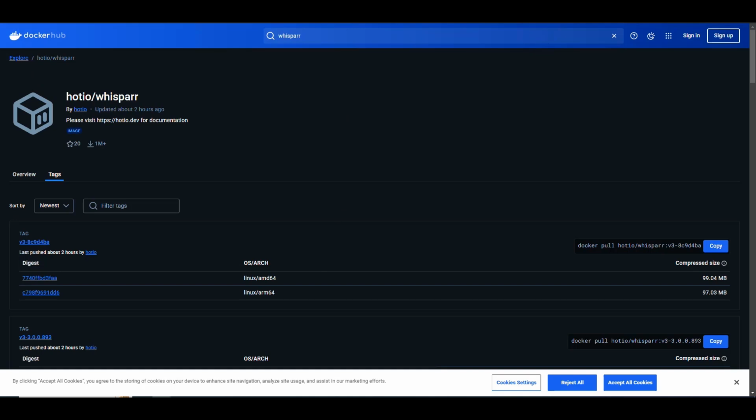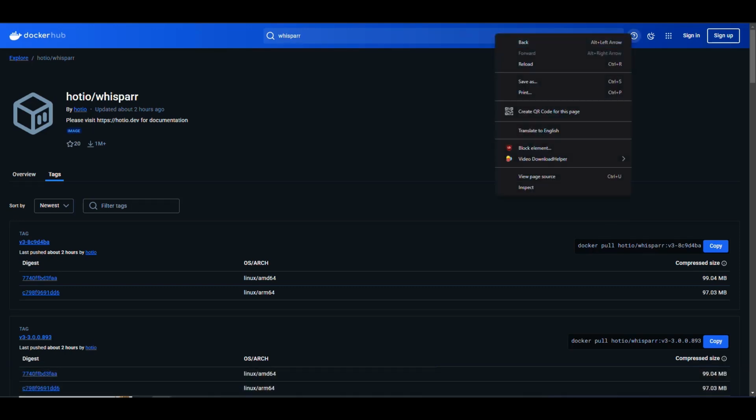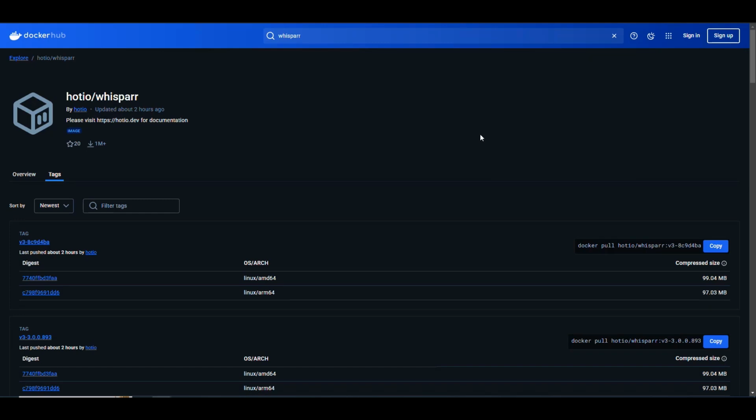So now, what do we need? Just like with our other Rs, we're going to have to set up folders to hold our configuration, and we also need a folder for our content. So basically we're going to mount two folders to the container. One is going to be the root of all our media, and the other one is going to be where we're going to put the configurations.